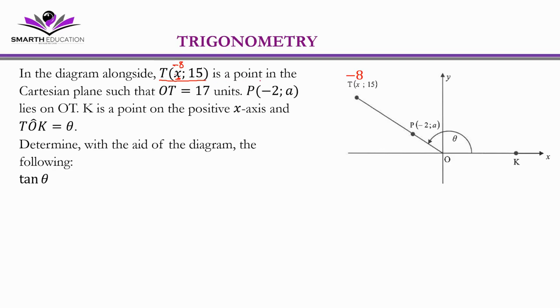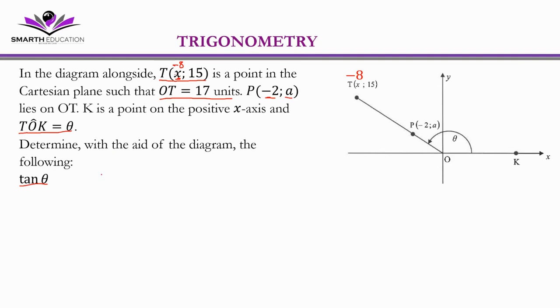Right, t is the point in the Cartesian plane, so that OT is 17 units. And then p is the x coordinate of -2 and y coordinate of a, and it lies on OT. K is a point on the positive x-axis, and angle TOK is theta. Determine with the aid of the diagram the following: tan theta.